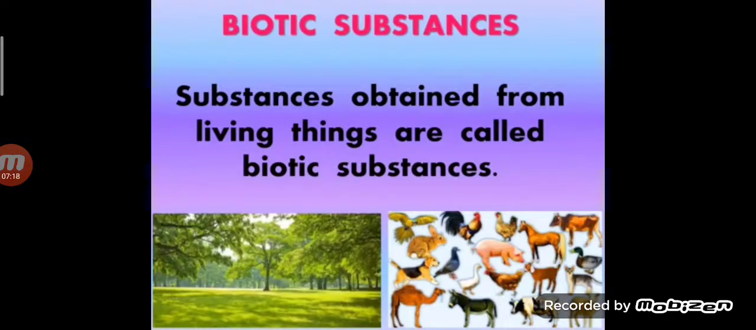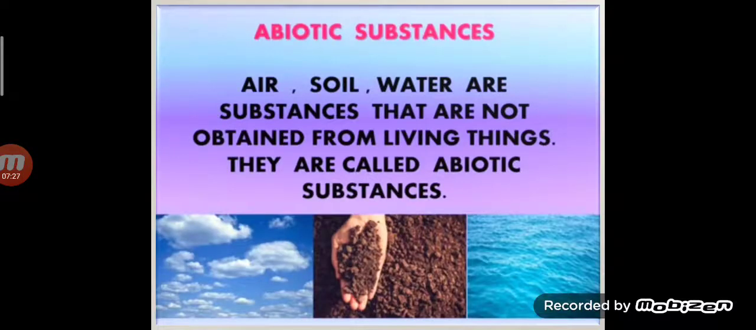Substances obtained from living things are called biotic substances. Now, next one is abiotic substances. Air, soil, water are substances that are not obtained from living things. They are called abiotic substances.